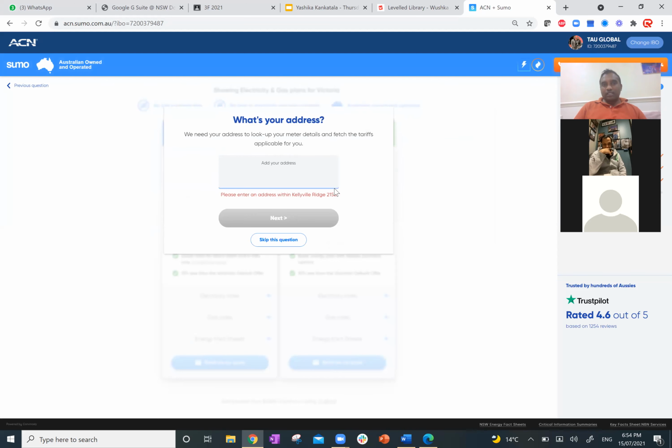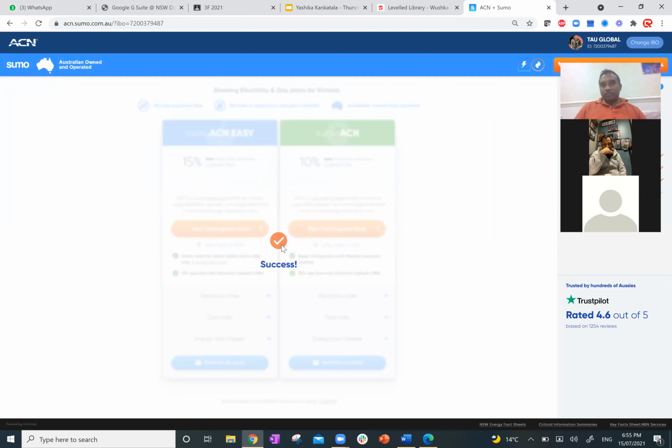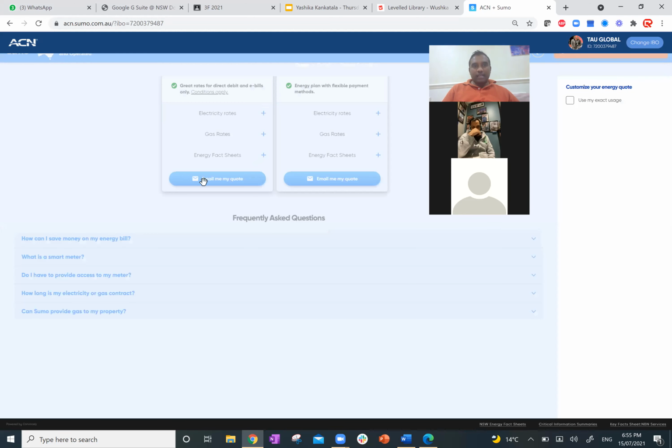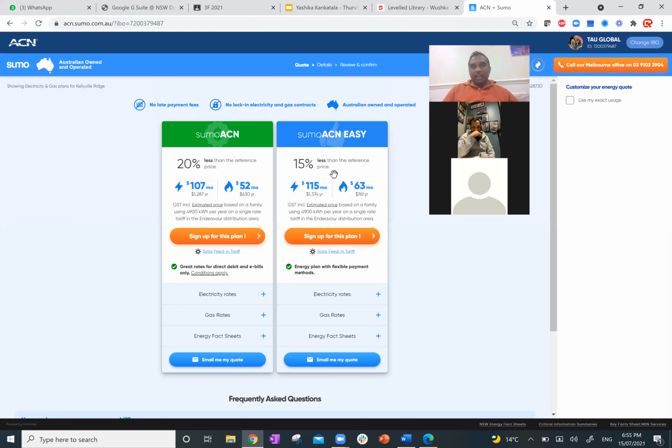If you know the address, put it in. If you don't, that's okay, skip this question and it comes up automatically. Then you know exactly 20% and 15%. Anyone in Parramatta gets 20% if they go on direct debit, 15% if they don't. So this is the way you do it.